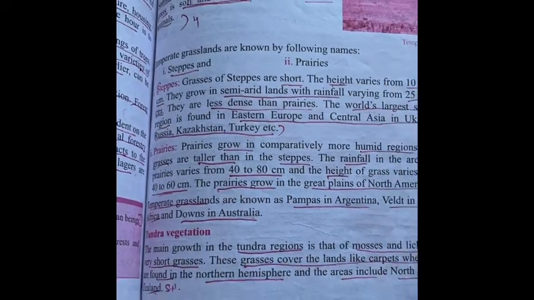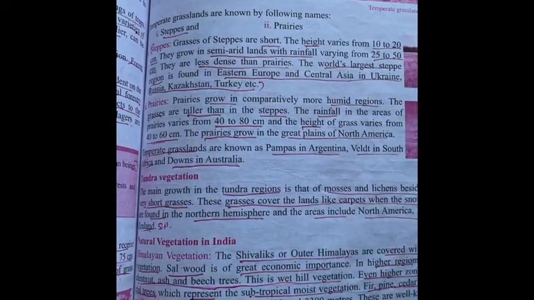They used to grow up to a height of 1.8 to 3 meters, and the height of the grass varies when we go from the equator towards the hot desert. It used to shrink because of the less rainfall when we move away from the equator.